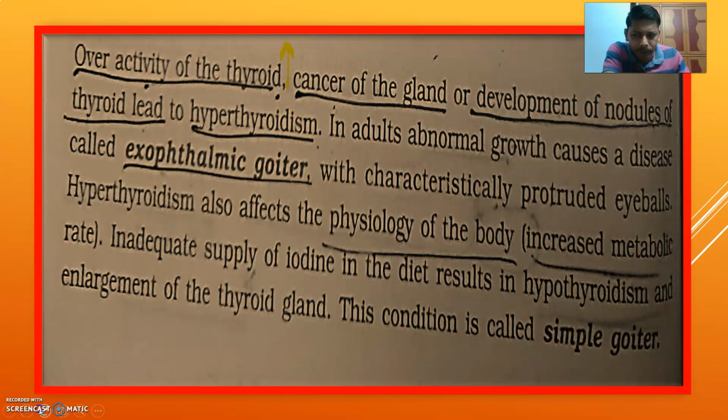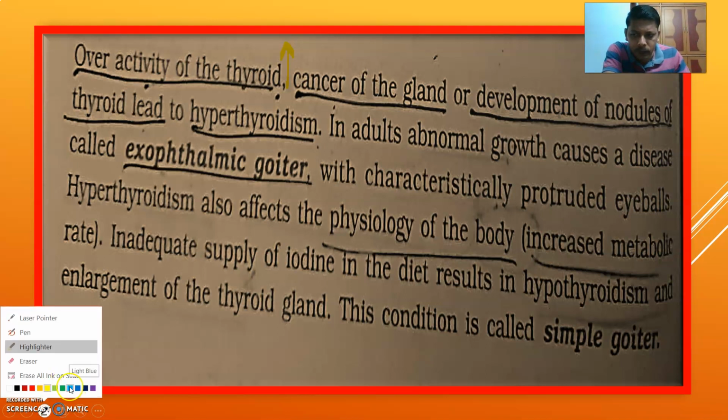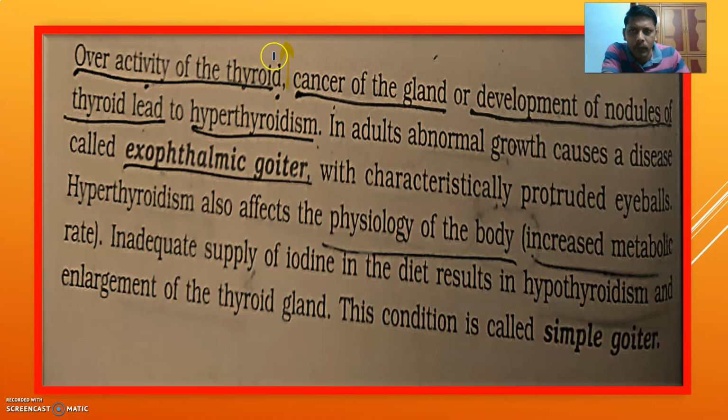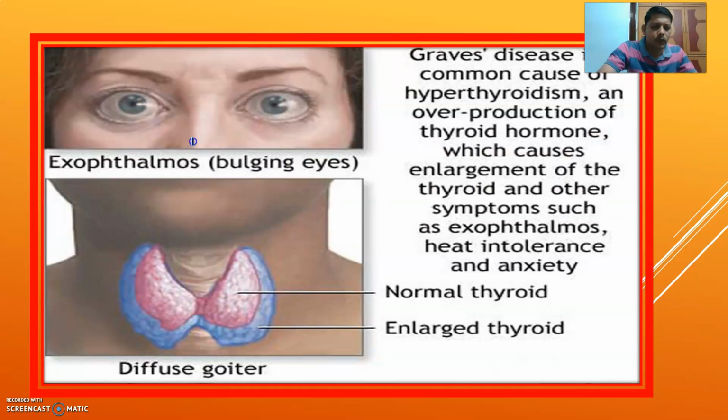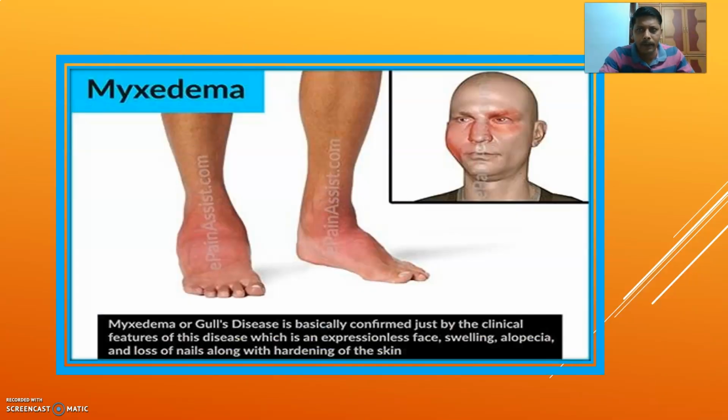Overactivity of the thyroid gland, cancer of the thyroid gland, and development of nodules of the thyroid gland lead to hyperthyroidism.